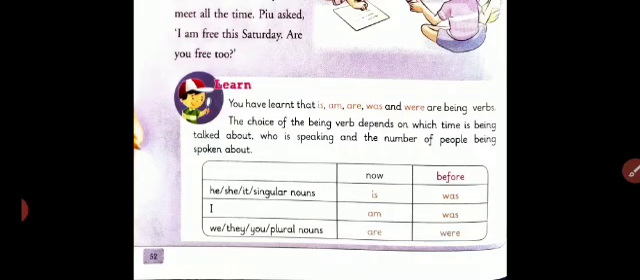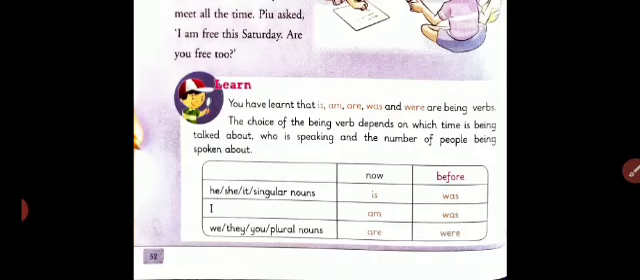That means when we are talking about the present, and then we are talking about the past. So let's begin. He, she, it, singular nouns, that is, we will use is. And in the before, we will use was. Then I: am, was. Am is used for now and for before we will use was. We, they, you, plural nouns: when we are talking about now, that is are. And for before, that is were.